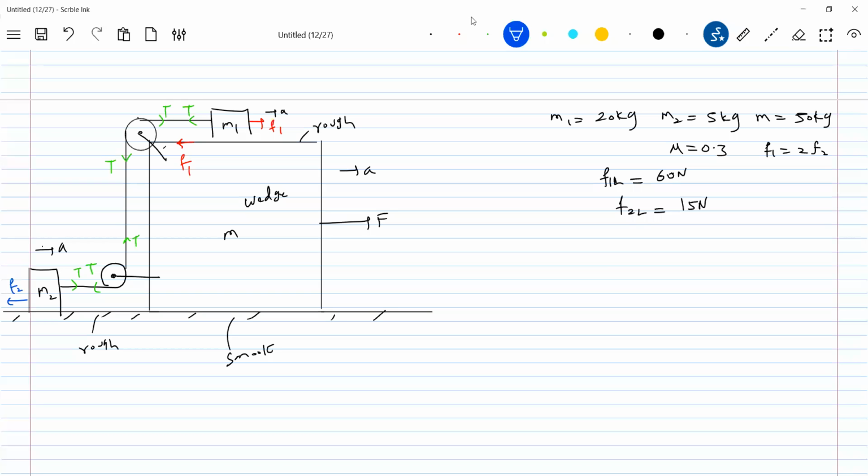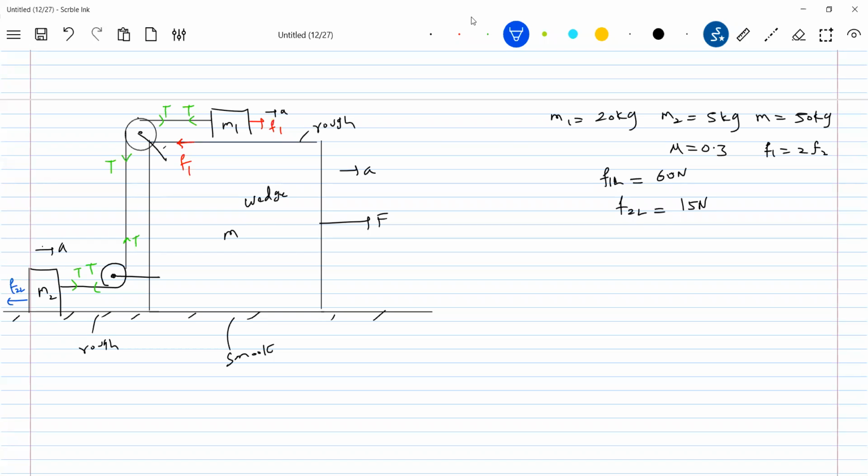Now, shall we directly take a situation here? This should be F2L only, because if it moves, it should be limiting only. Whereas here there is the possibility of static friction. Will I agree? I'm just making the problem very simple. Because if block M2 moves, it should be limiting friction, whereas for block M1, static friction can act there.